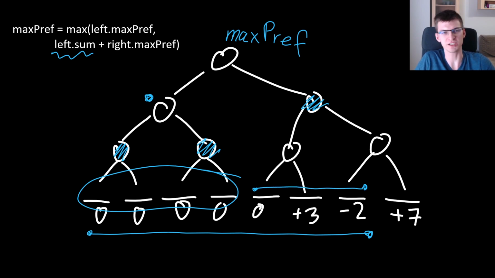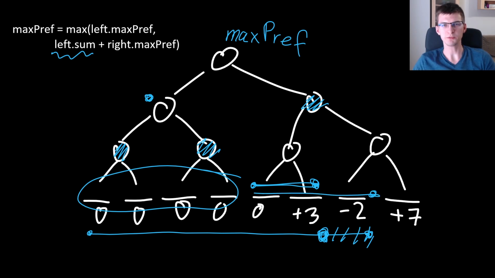If instead the max prefix in that right part was this one, it would mean that in total, instead of taking everything till here, it's better to end here, if this prefix is better than this one. It might become more clear with implementation, so let's see it.